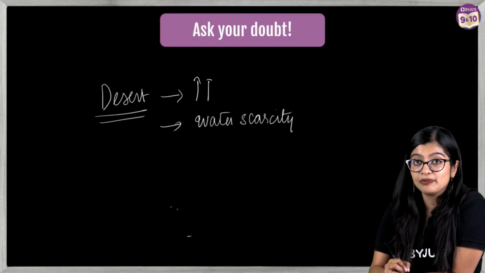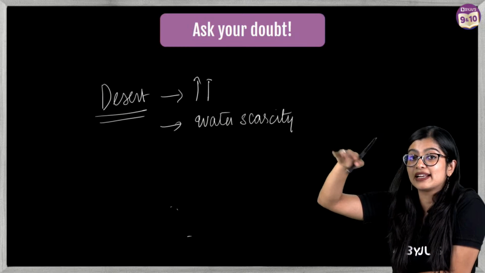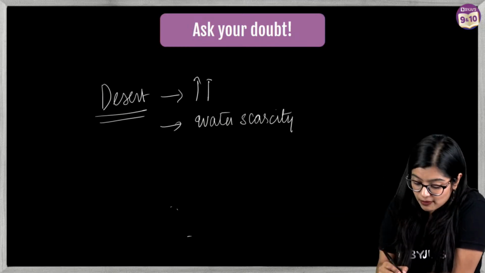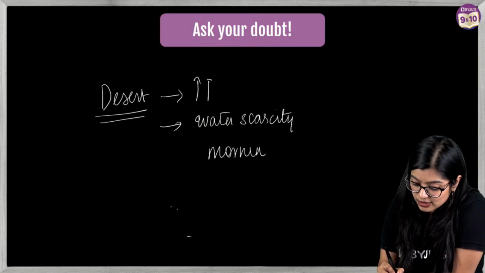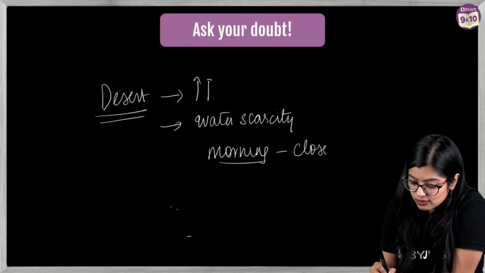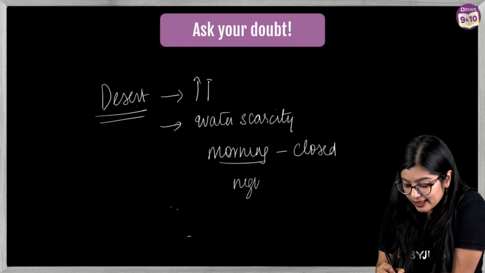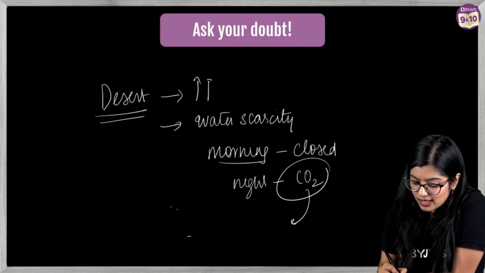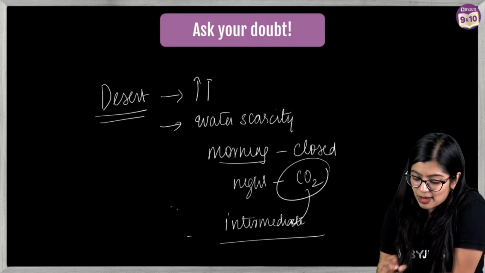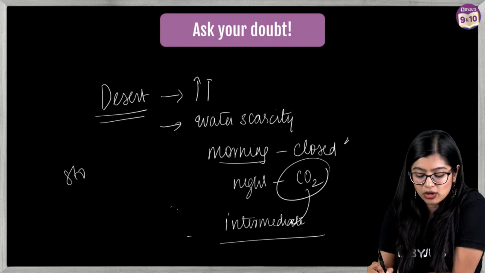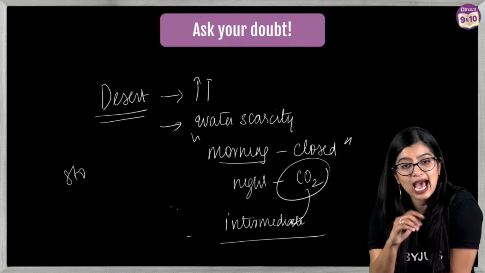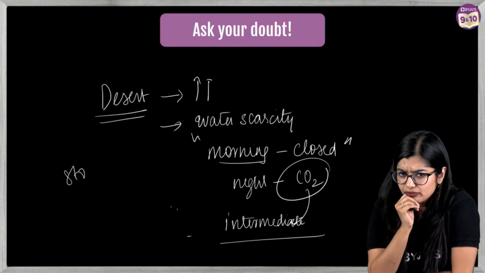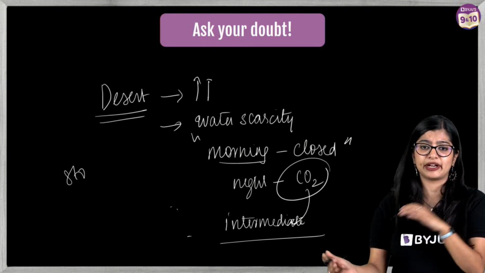To save water, since water loss can happen through transpiration, the stomata remain closed in the mornings. But in the night, they keep them open and take in carbon dioxide, and convert this carbon dioxide into some intermediate. So in the morning, the stomata go back to being closed, but photosynthesis will still happen. What is sucrose? A type of carbohydrate.